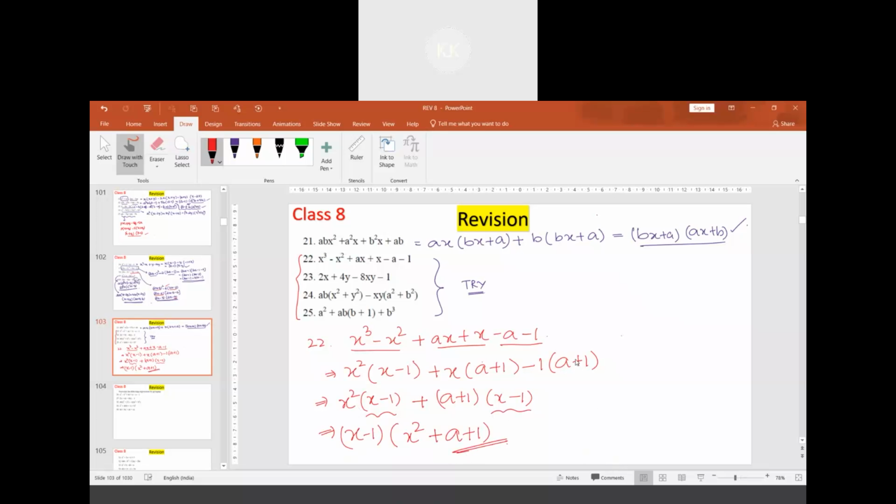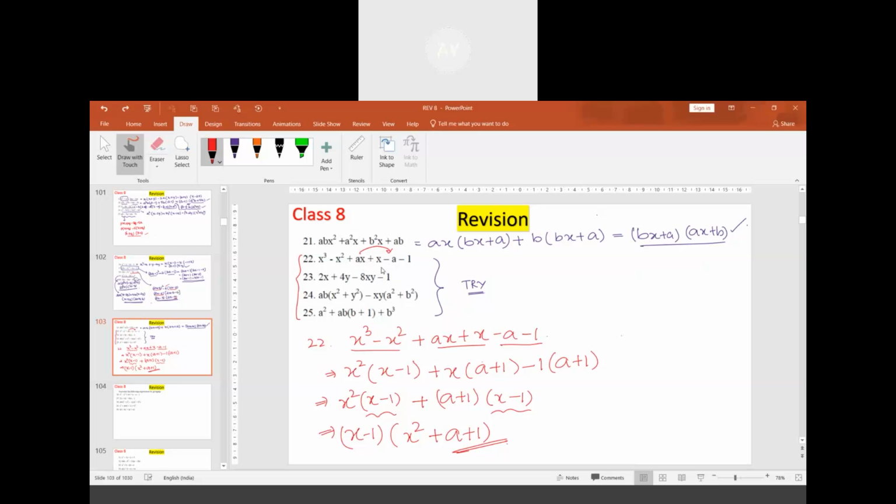Okay, sir. If you are grouping in this way, ax along with minus a and x square along with x, do we get the same result? No, sir. We may get the same result. ax and minus a and plus x and minus 1, x cube and x square, minus x square.